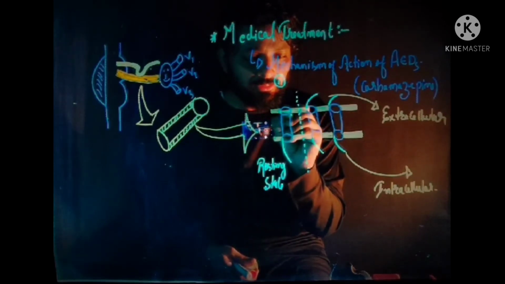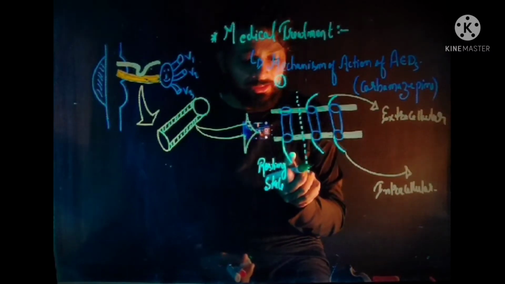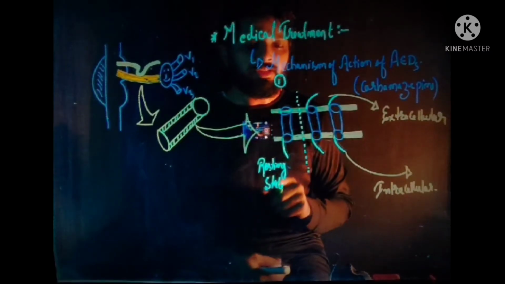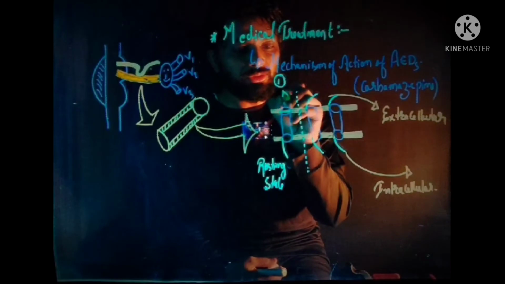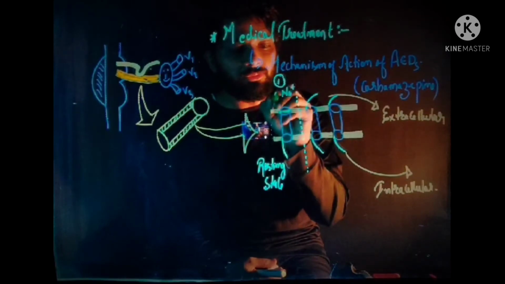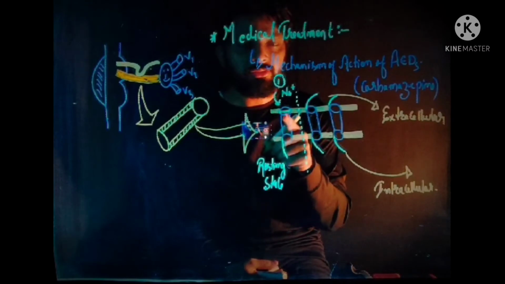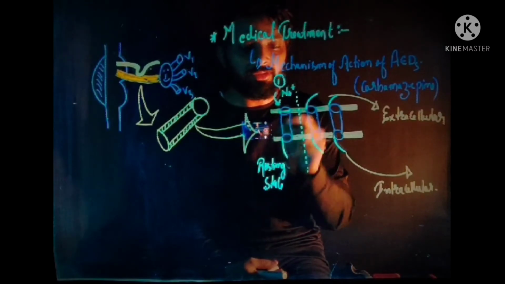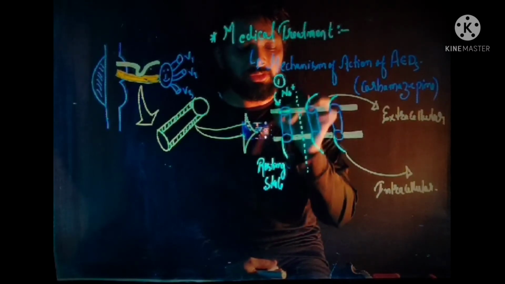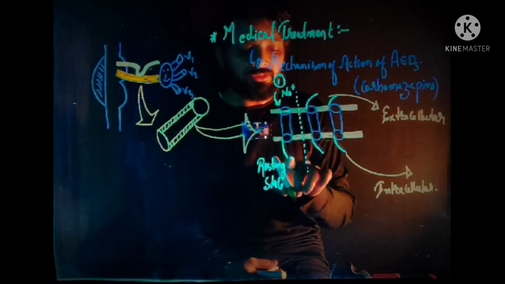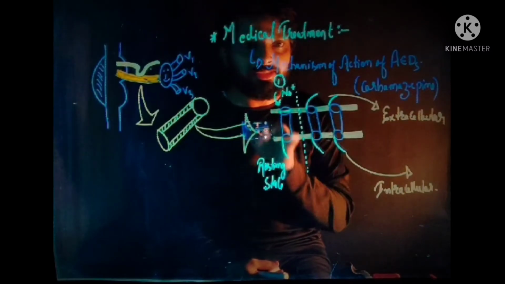So this is closed. And the intracellular gate of the sodium channel remains open. So in this condition, sodium is not able to enter inside the cell because the extracellular gate is closed and the intracellular gate is open. So this happens in resting state.